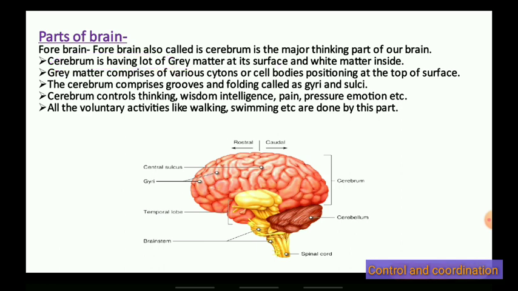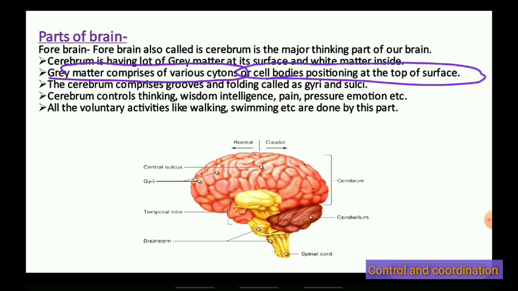So let us talk about it again. The cerebrum has a lot of gray matter on the outer surface, and the inside surface has white matter. The gray matter comprises cytons, or cell bodies, positioned at the top of the surface.